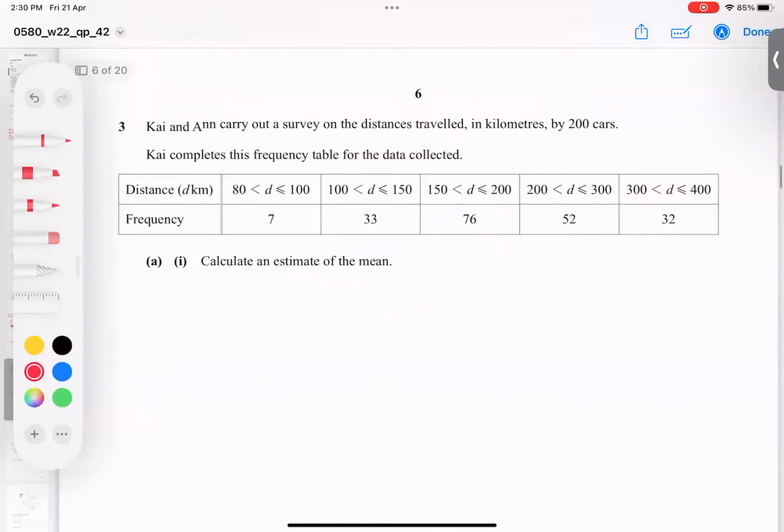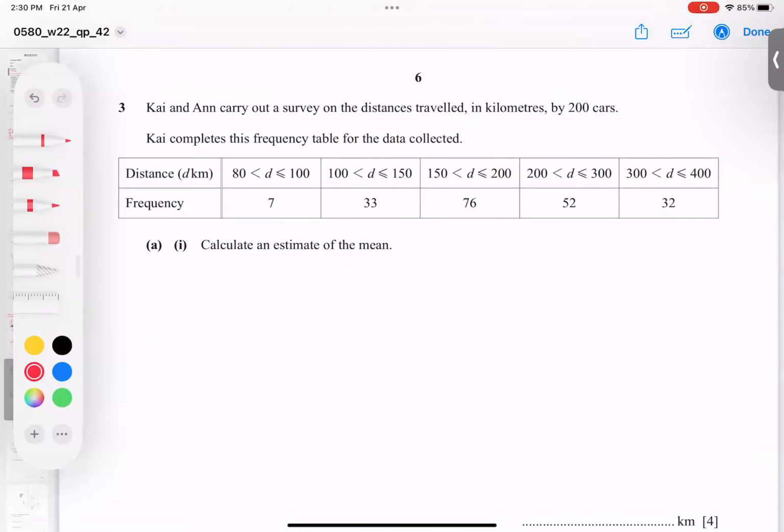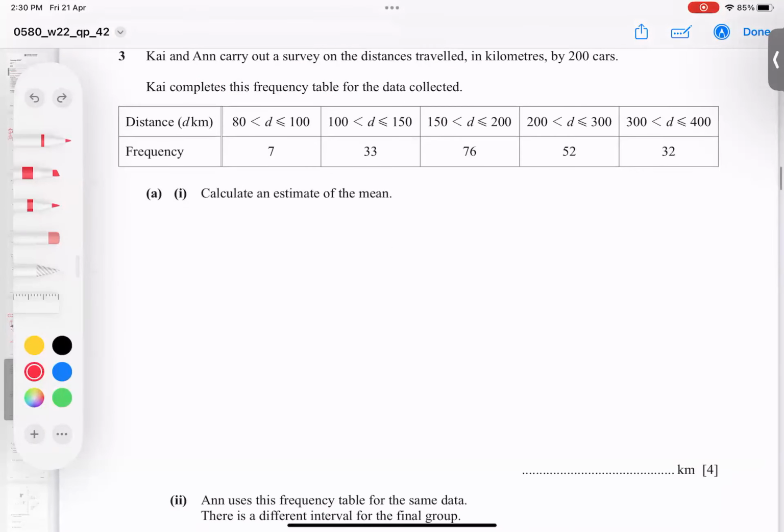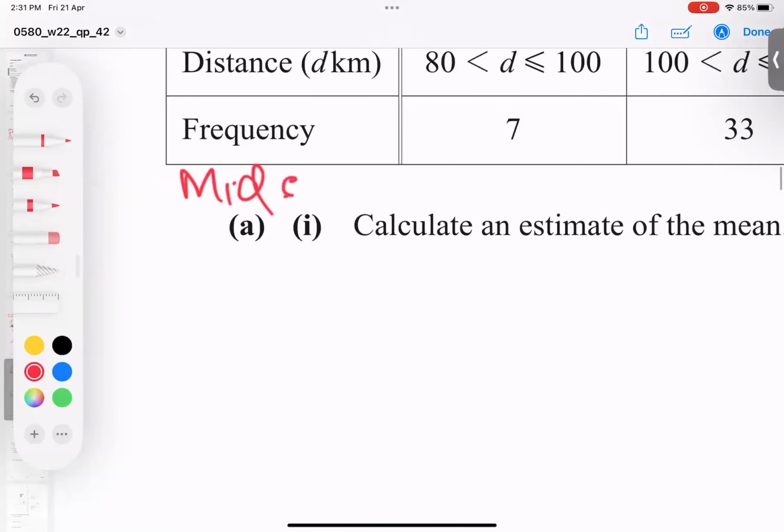I hope both questions are very, very clear. Let's talk about this question. He's saying Kai and Anne carry out a survey for distance traveled in kilometers of 200 cars. So a sample of 200 cars. And Kai completes the frequency table below, and how to find the mean? This kind of data is called grouped data. Whenever grouped data mean, we need the mid class. So I find here the mid class, represented by X, and frequency represented by F.